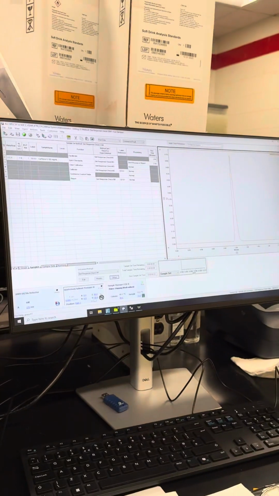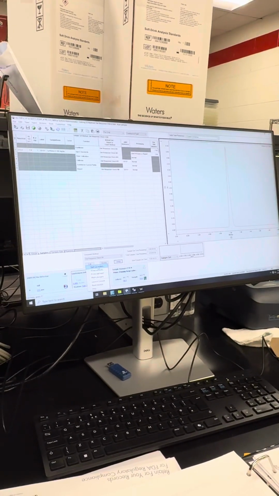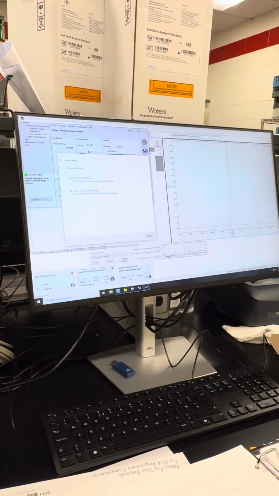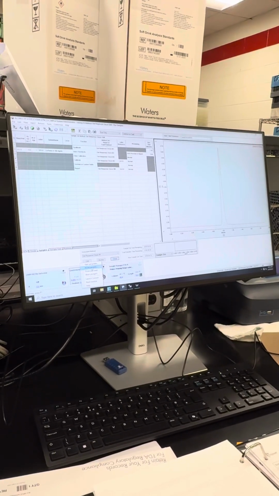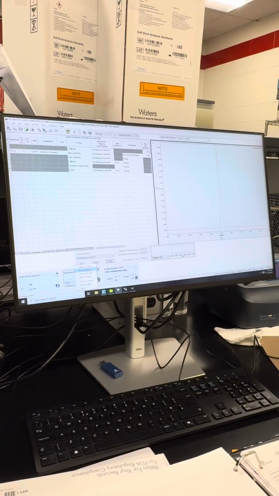And I actually wanted to point out something on the QSM too. You can prime the QSM, so you have a startup system method if you want to. You can say, hey, solvent refresh. You can use last conditions and stuff like that. So that's pretty nice. Or you can prime your solvents here, prime your seal wash, wash your plungers. So we prime our solvents.